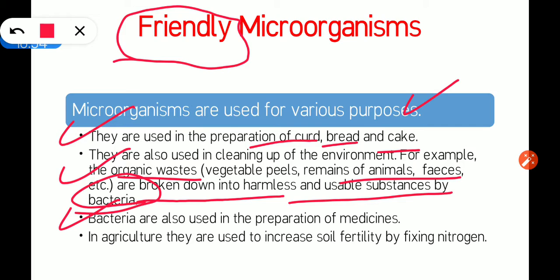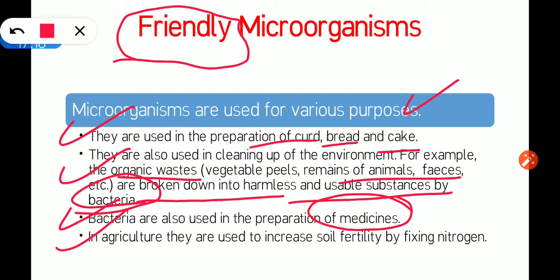Next, bacteria are also used in the preparation of medicines. You must have heard about the antibiotics. Antibiotics are drugs that are made from bacteria and fungi. So bacteria are also used in the preparation of medicines that are antibiotics. Next, in agriculture, they are used to increase soil fertility by fixing nitrogen.